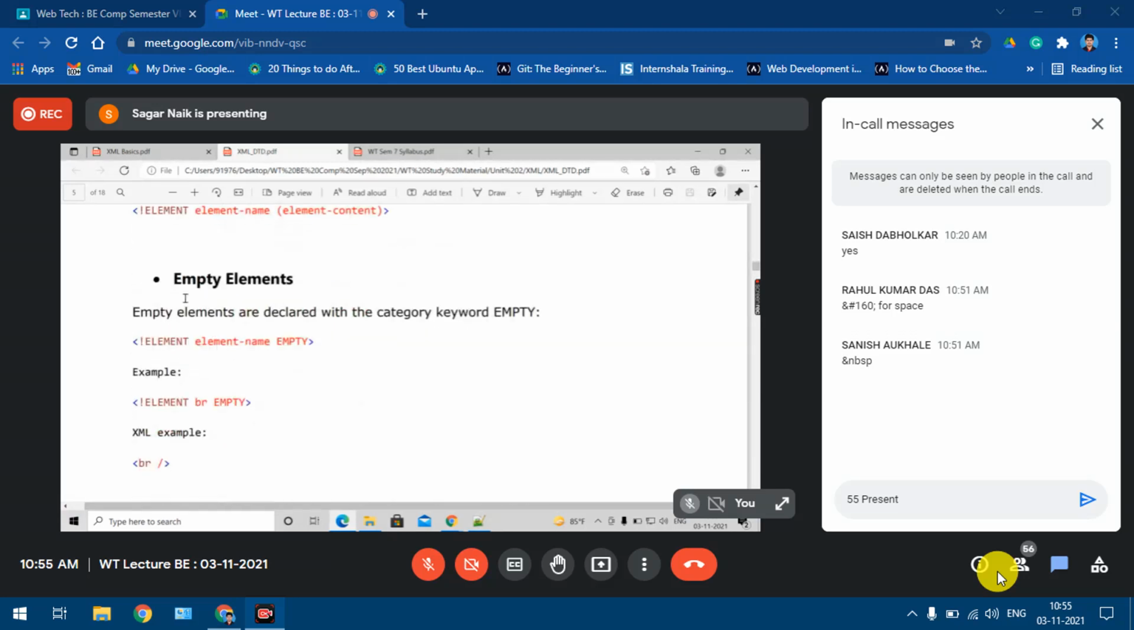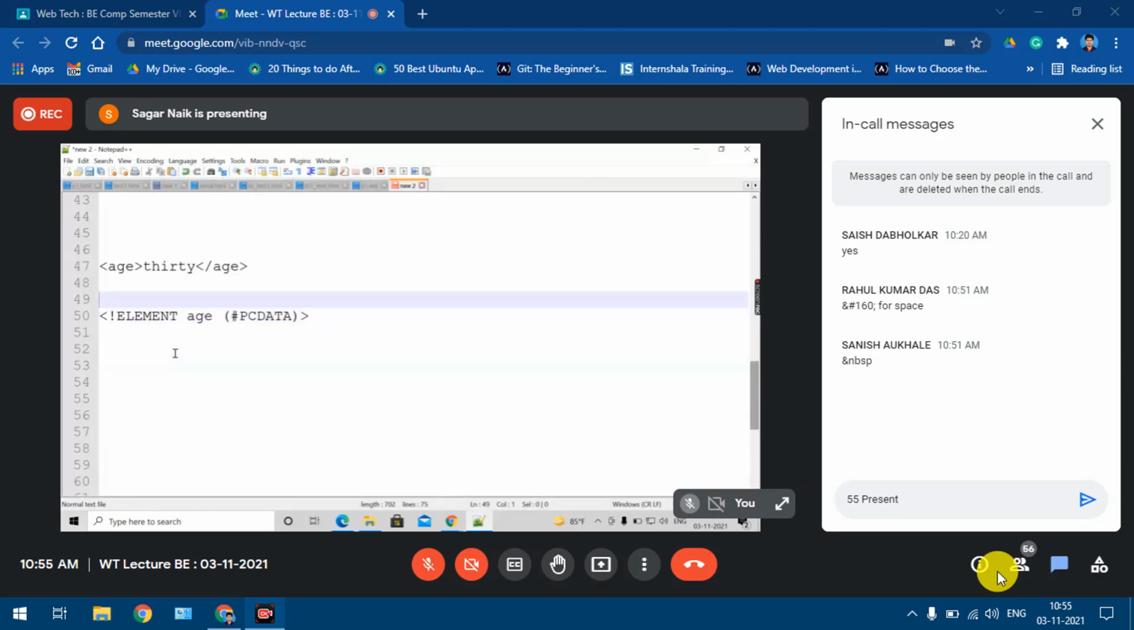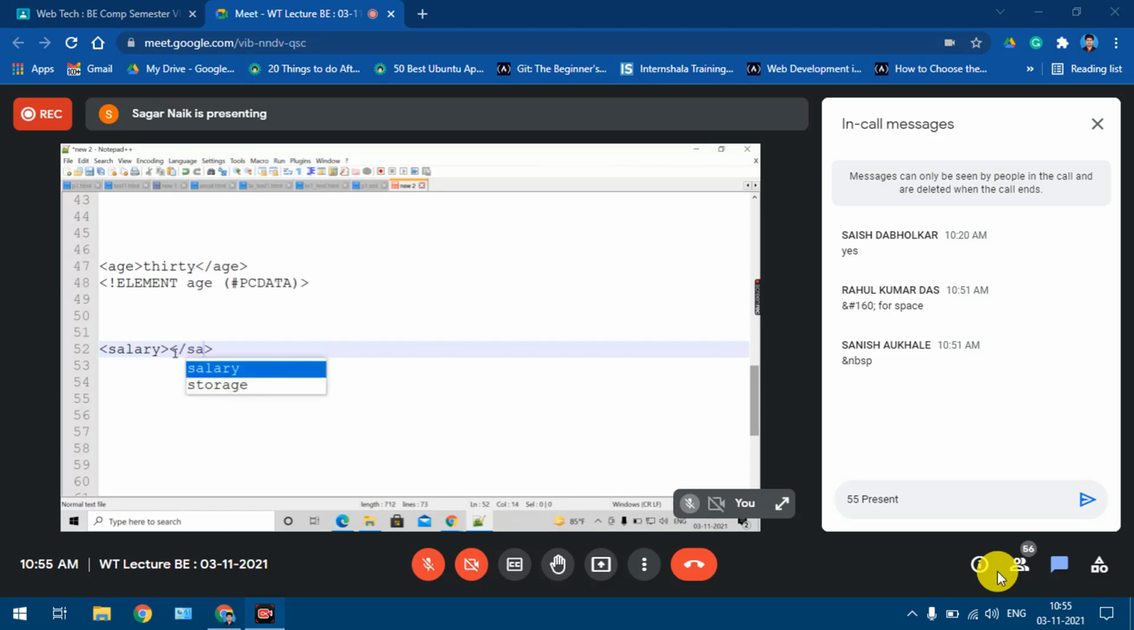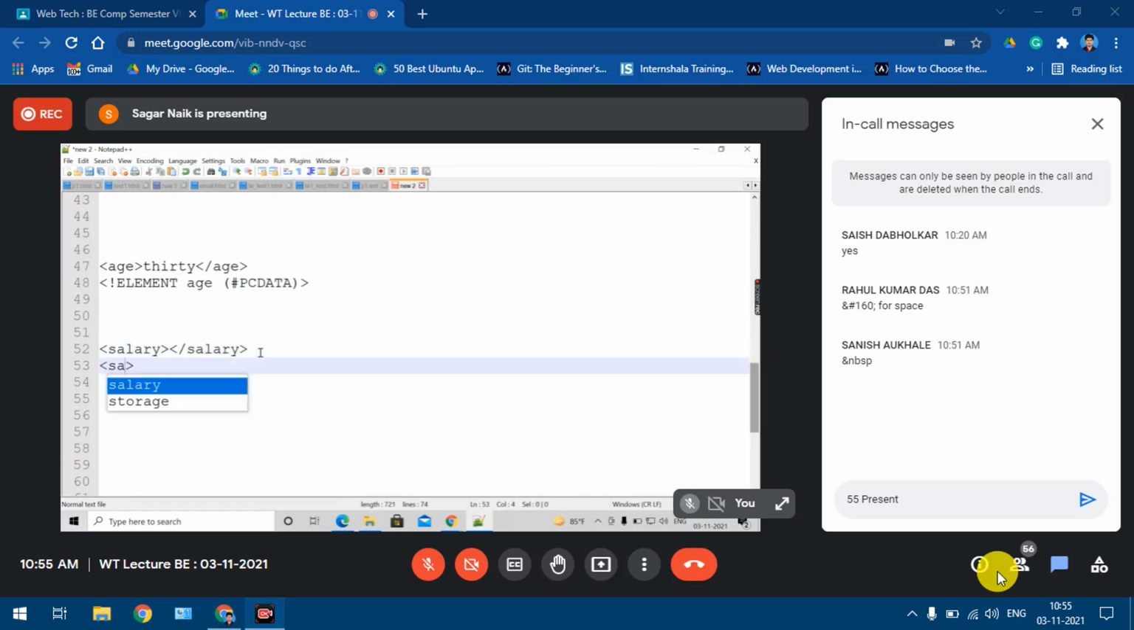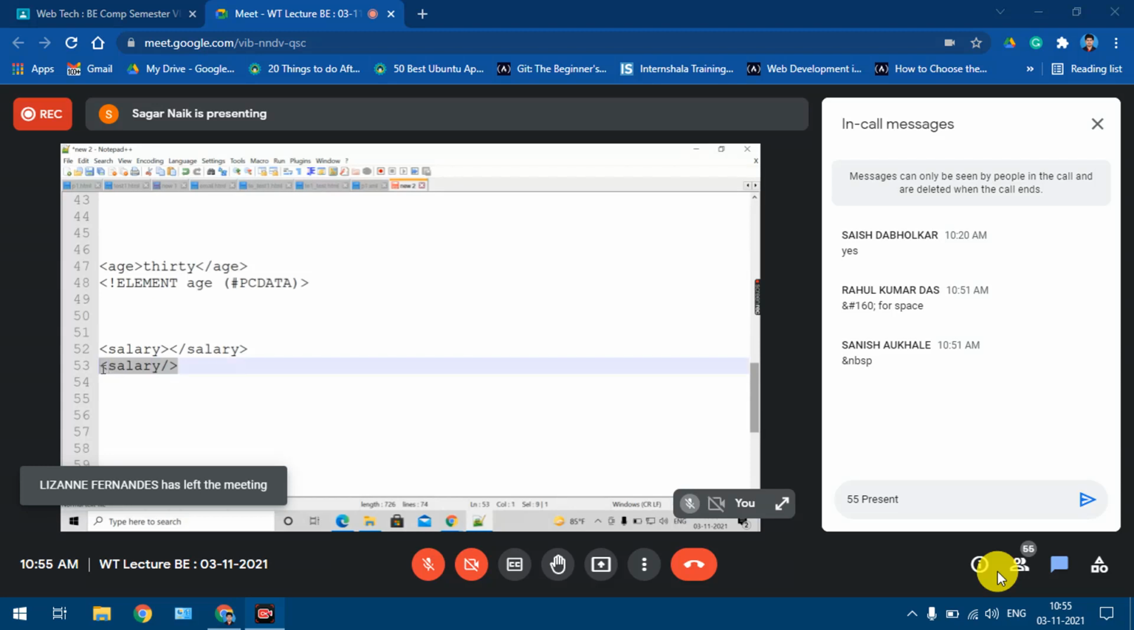Now we can have empty elements also. Suppose I take the salary element as an example of an empty element. It does not have any content: opening tag, closing tag. Even if you define this element like this, no problem. Both of these are the same, and we say that salary is an empty element. So let's follow the standard method of defining empty elements.